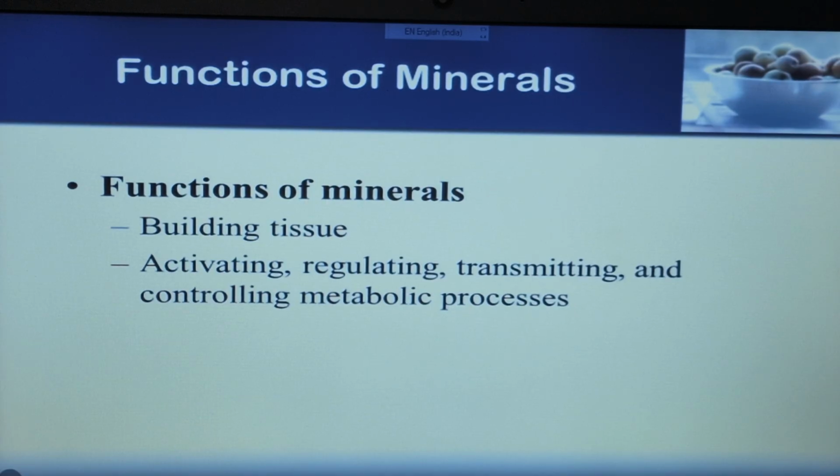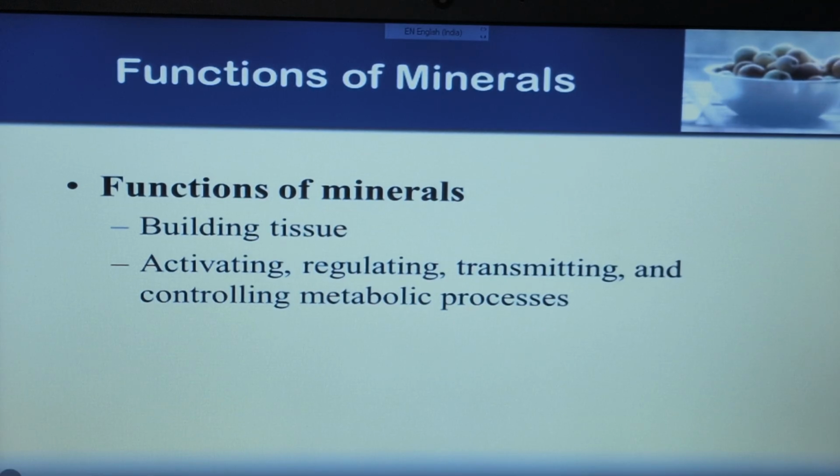Next function: activating, regulating, transmitting and controlling metabolic processes. There are several metabolic processes in our body that require minerals as a cofactor. Without that mineral, the metabolic process will not proceed. For example, in ATP formation magnesium ion is required.